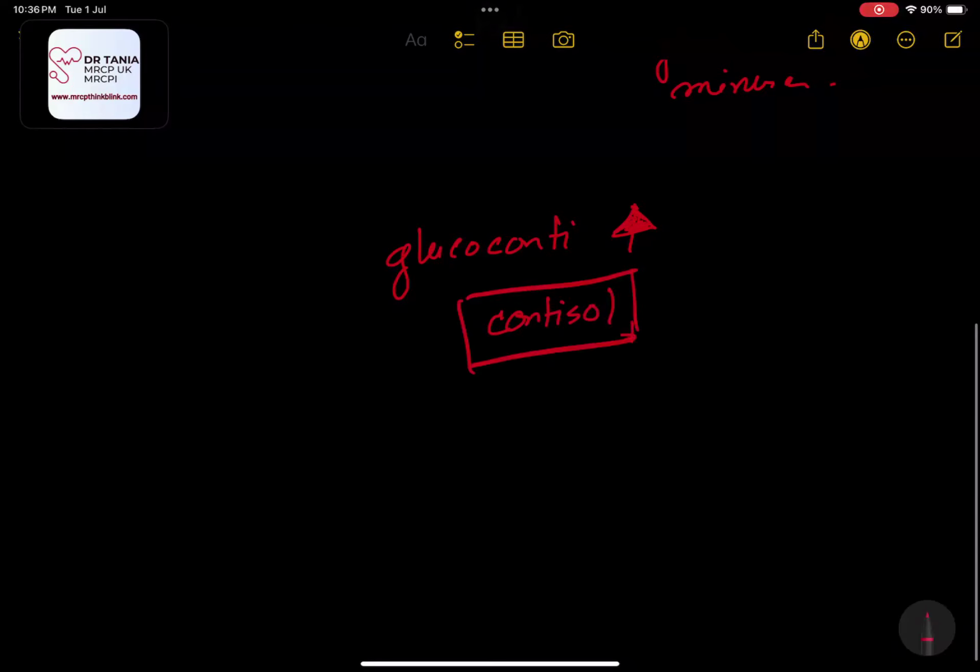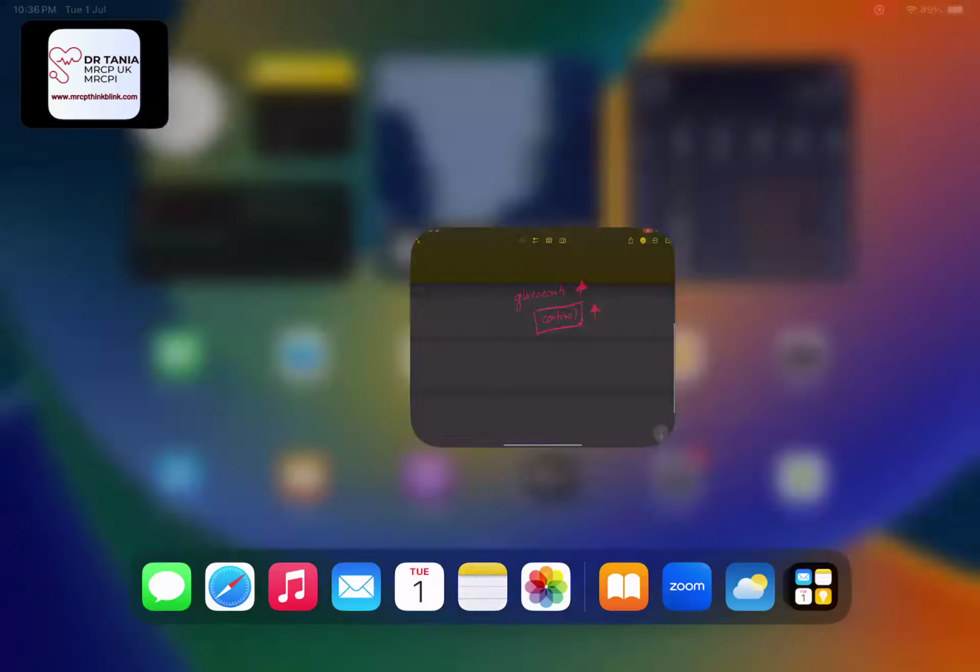Clear? So the main fact is that we will have a high glucocorticoid level, mostly cortisol level. This is the most abundant we are getting. When it is high, that is our Cushing syndrome. So this is the main fact. That's how we understand that this is Cushing syndrome. So let's just have a look.